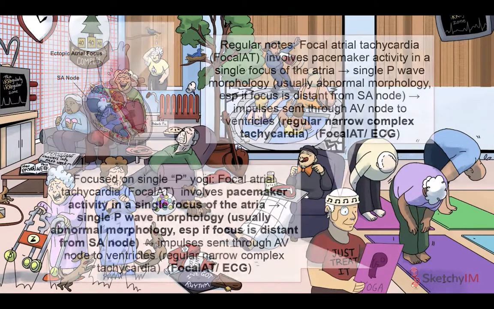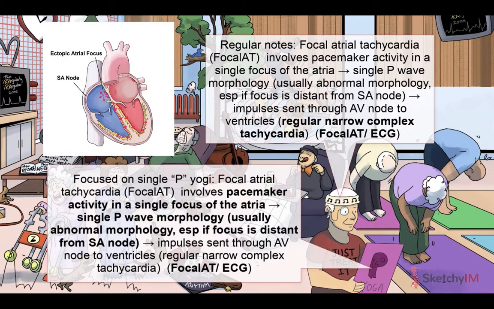So, logically, if multifocal atrial tachycardia has 3 or more P wave morphologies, a focal atrial tachycardia, which involves abnormal atrial pacemaker activity outside of the SA node from a single focus, should only have 1 kind of P wave morphology. If you were already thinking that, you'd be right. That's why the skeptical resident here is focusing on that single P-shaped yoga logo on the front of the brochure. This time, the rhythm is regular.